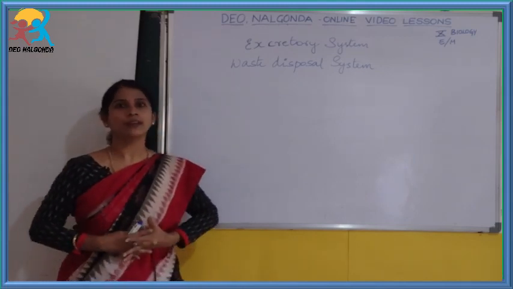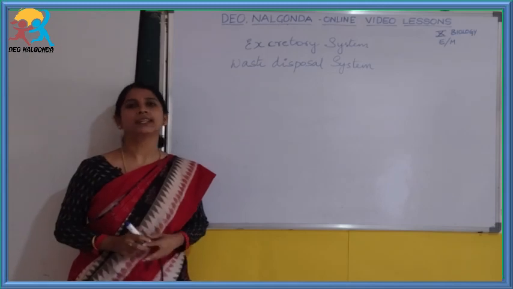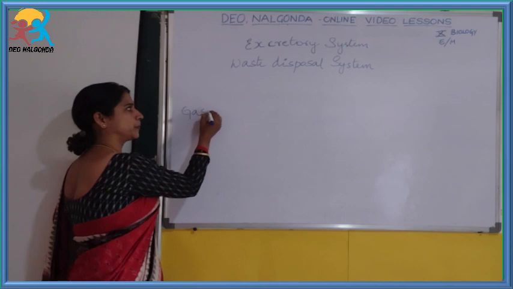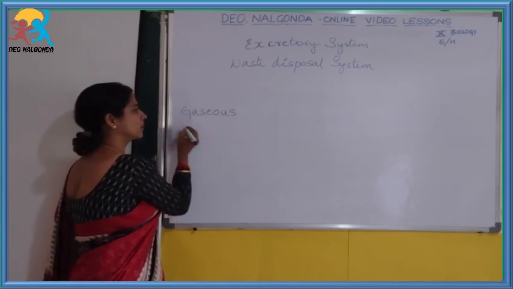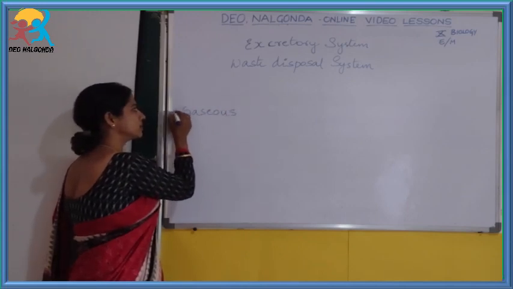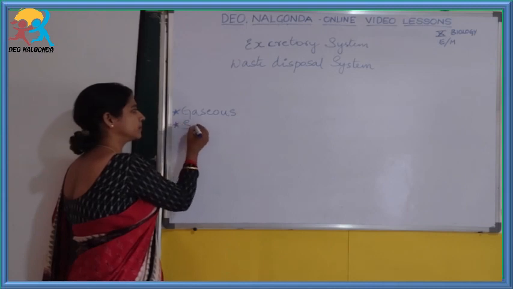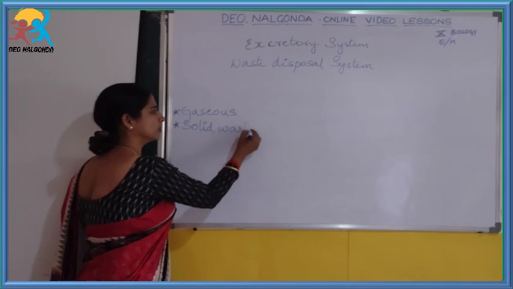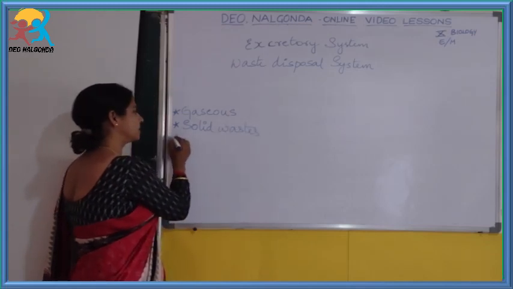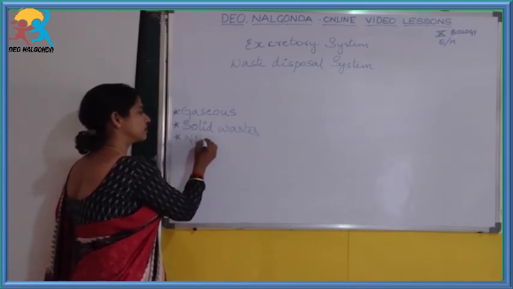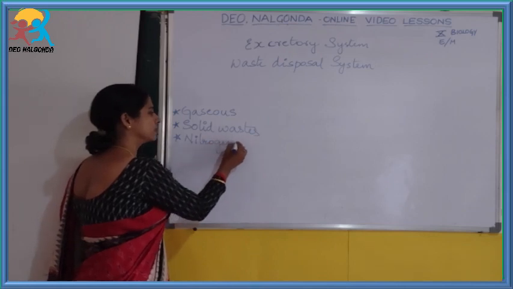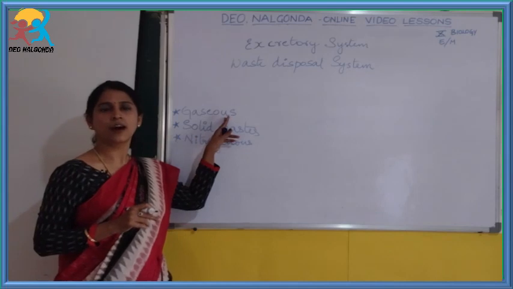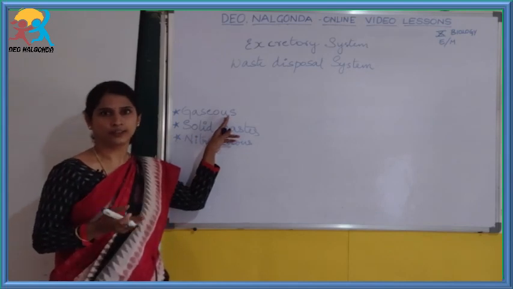There are various kinds of wastes which get generated in our body: the gaseous waste, solid waste, and nitrogenous waste. The gaseous waste is removed during exhalation.